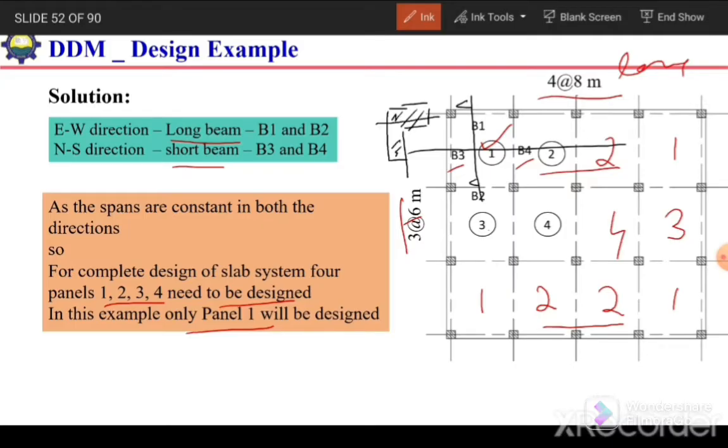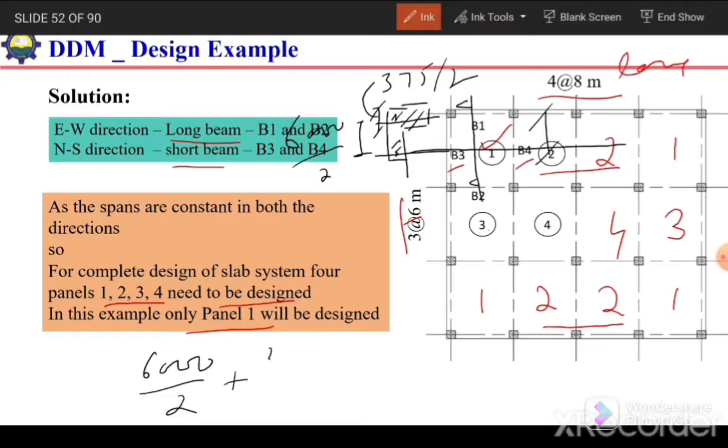From the center of the column up to this centroidal axis, it is 6000 divided by 2, and we need to add this extension to consider the width up to half of this. The width is again 375 divided by 2. So it will become 6000 divided by 2 plus 375 divided by 2, which is 3187.5 millimeters. So it will be the width from the edge of the slab up to the center line.